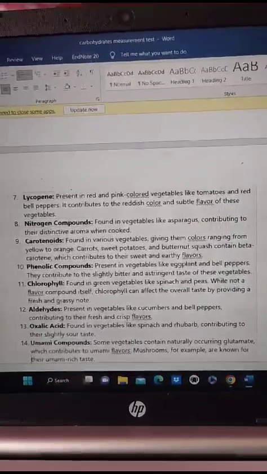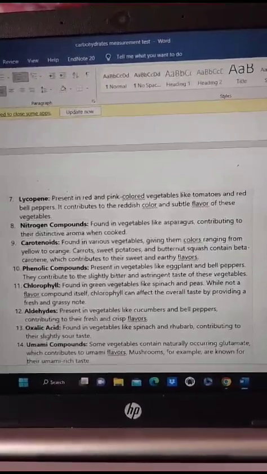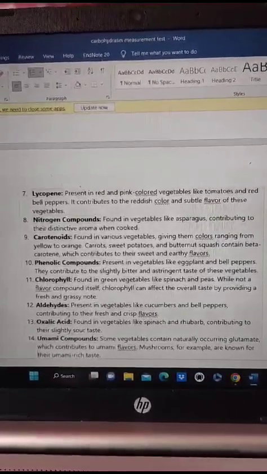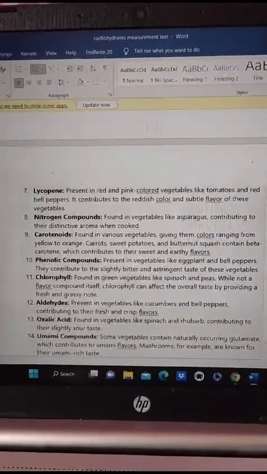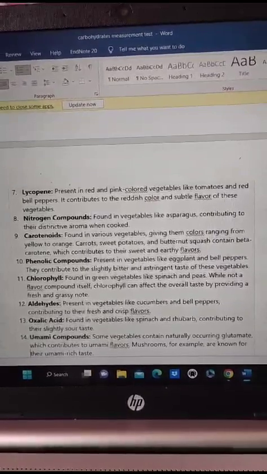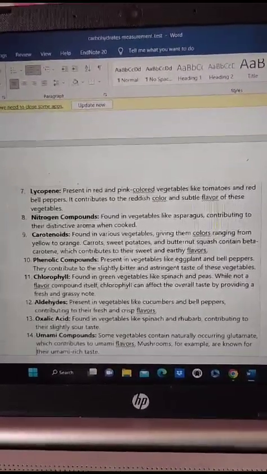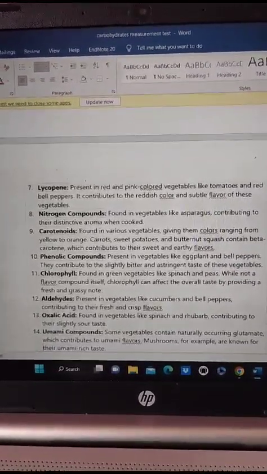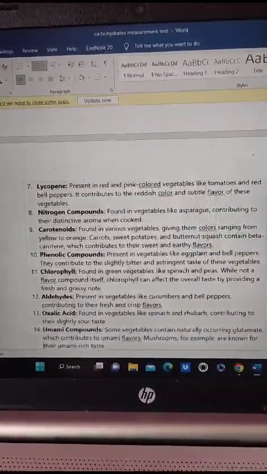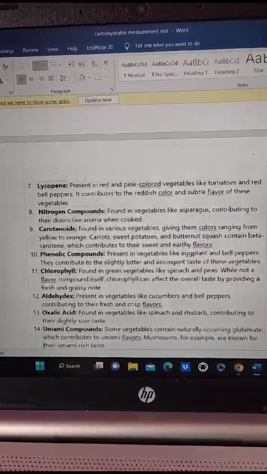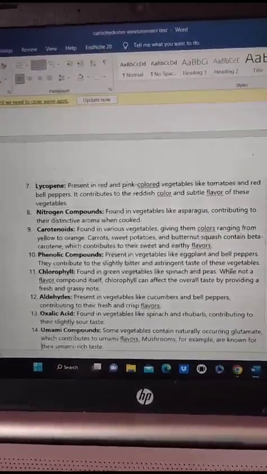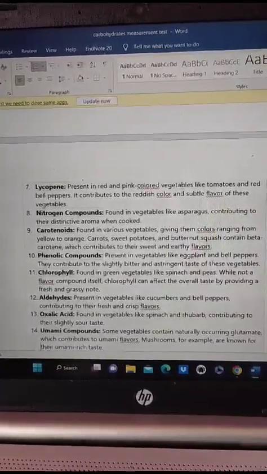Next are aldehydes, which are present in vegetables like cucumbers and bell peppers and contribute to the fresh and crispy flavor. Next is oxalic acid, which is present in vegetables like spinach and rhubarb, which contributes to a slightly sour taste. Next are the umami compounds. Some vegetables contain naturally occurring glutamate, which contributes to the umami flavor, like mushrooms.